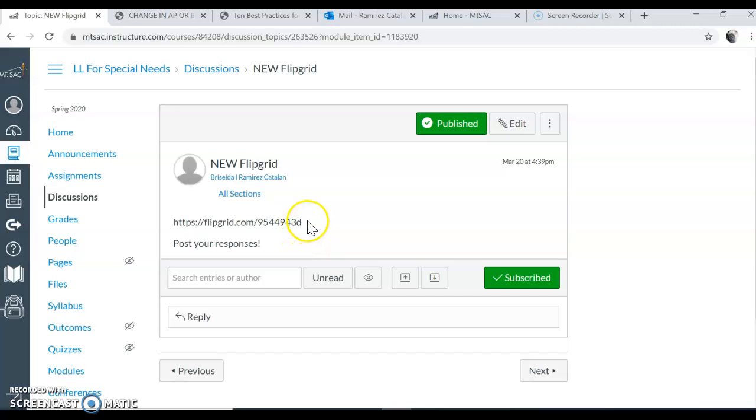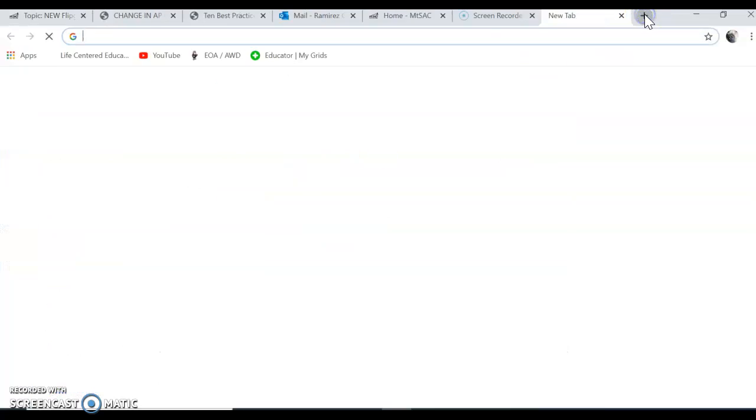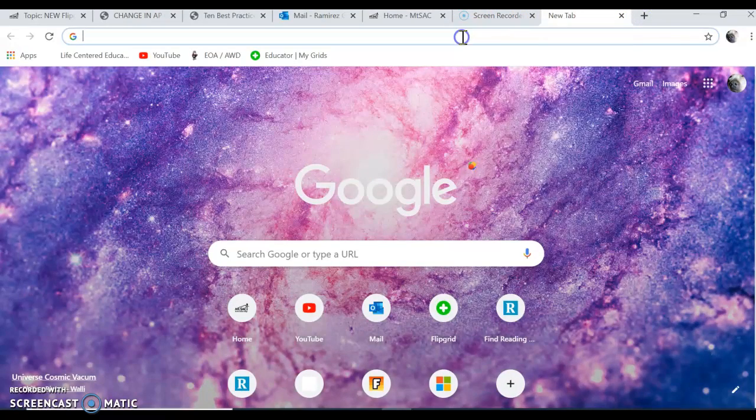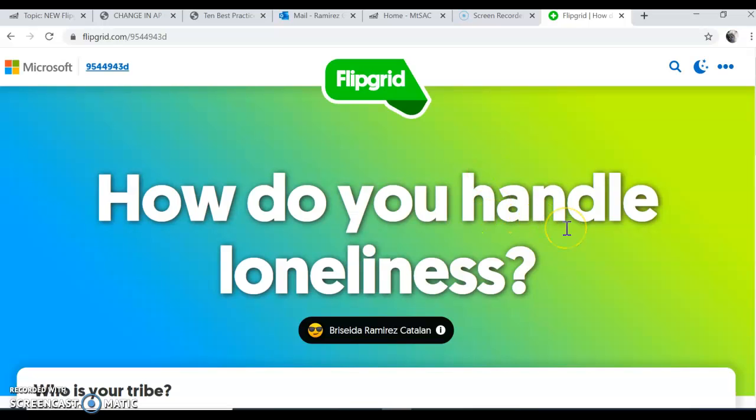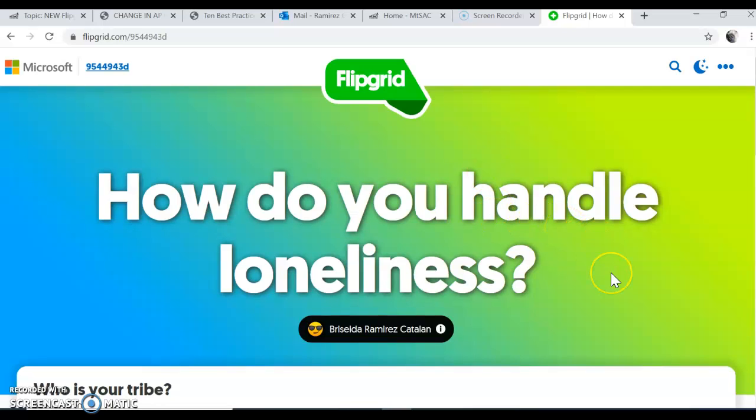Then what you're going to do is grab this information here and copy it. Then you're going to open up a new tab and paste it in there. This is the topic for today, where it says, how do you handle loneliness?